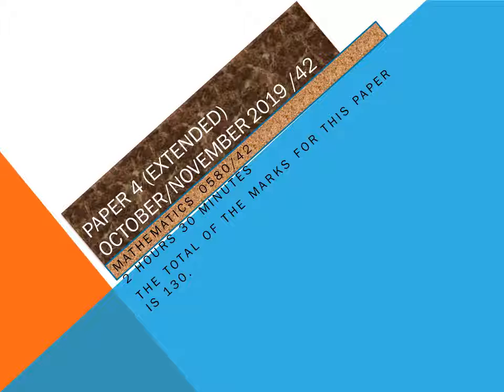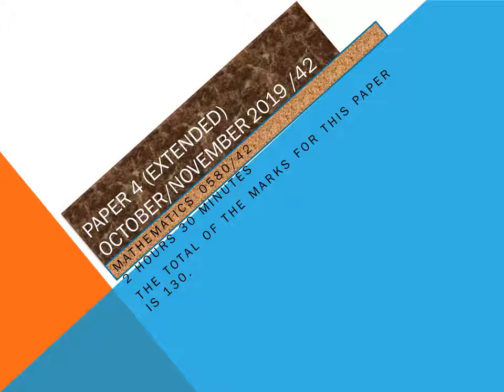My strong recommendation is that you should spend maximum time on this paper because it carries 130 marks, so it's a marks-giving paper. If you get more than 100 marks, you will easily move towards the A star grade.